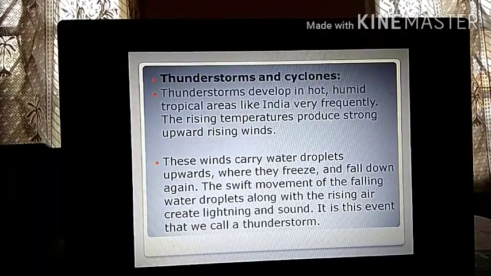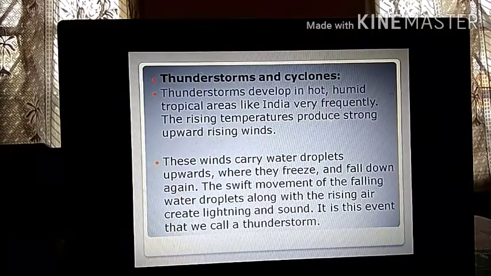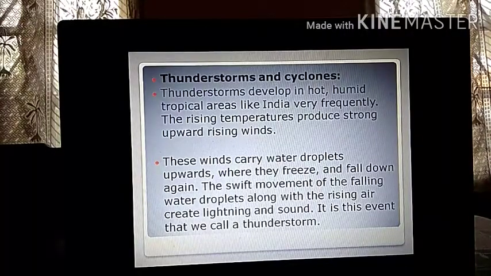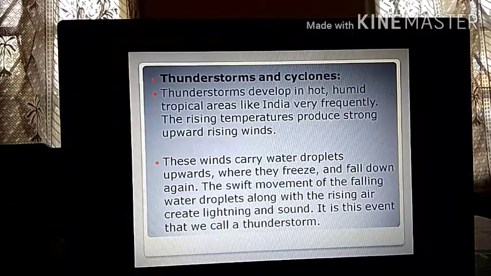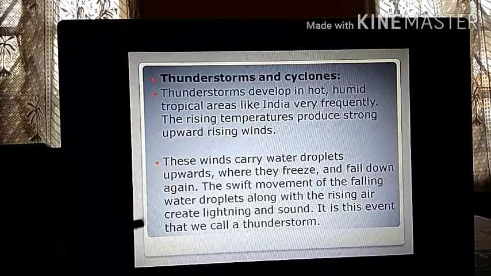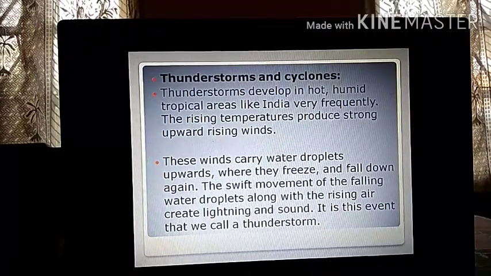So lightning and sound, how are they created? Basically due to friction. When two clouds rub against each other, charges are dispersed. Charges are also dispersed when water droplets rub against each other as they are moving, or when the water droplets rub against the air which is rising upwards. It creates electric charges. So those electric charges come out in the form of lightning and sound. It is this event that we call a thunderstorm. I hope I am clear. So you go through this mechanism.